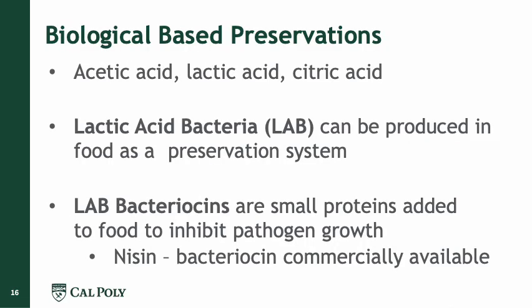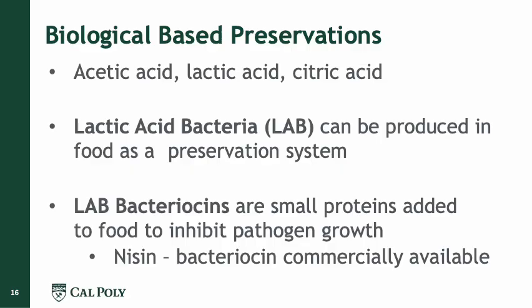So now let's talk about biological based preservation. As we talked before, we can add acids like acetic acid, lactic acid, or citric acid. But these acids can also be created by the action of fermentation processes. Some of the microorganisms responsible are called lactic acid bacteria, or LAB, and they can be used as a preservation system. For example, these are used in yogurt manufacturing, and also in other products like kefir, maybe kombucha, and others.